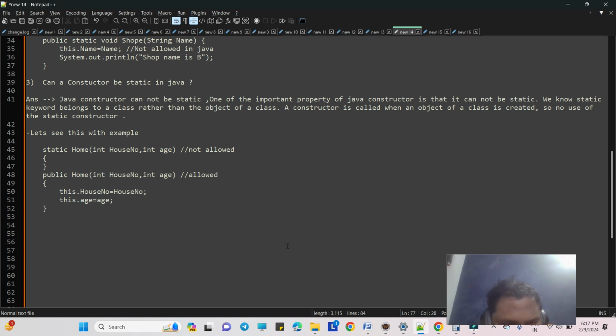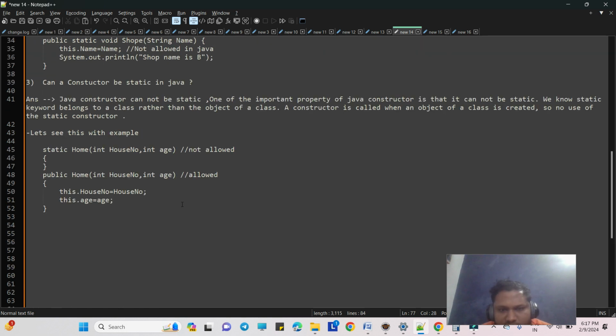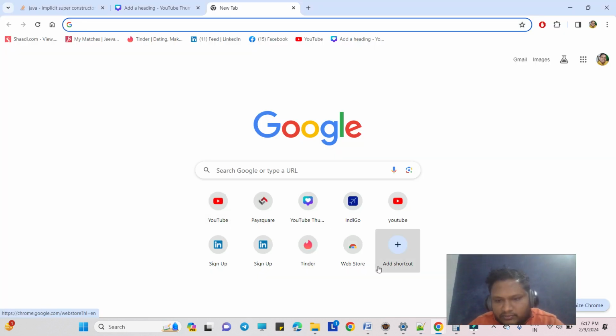In this lecture, we are going to understand whether the constructor can be static in Java. Basically, a Java constructor cannot be static. One of the important properties of the Java constructor is that it cannot be static. We know the static keyword belongs to the class rather than the object of a class. A constructor is called when an object of a class is created, so there is no use of a static constructor. Let's understand with a practical example.